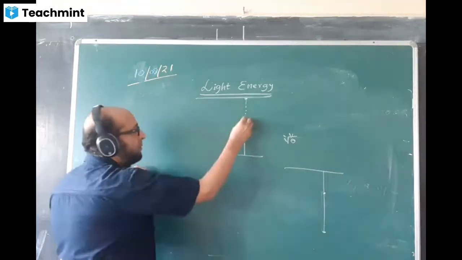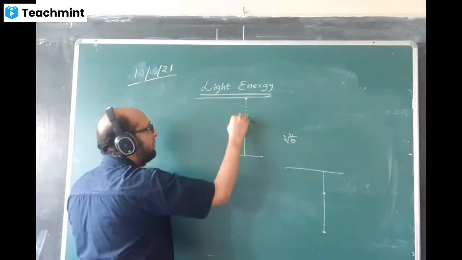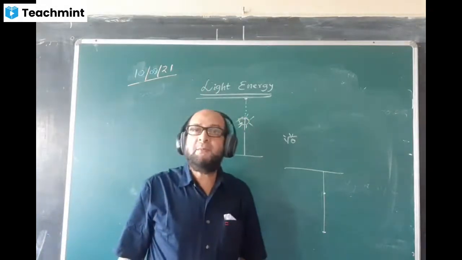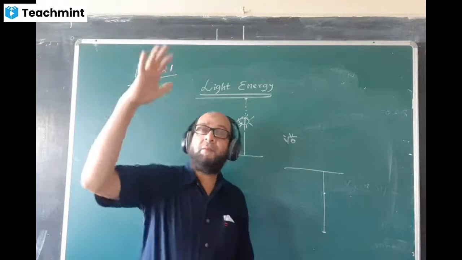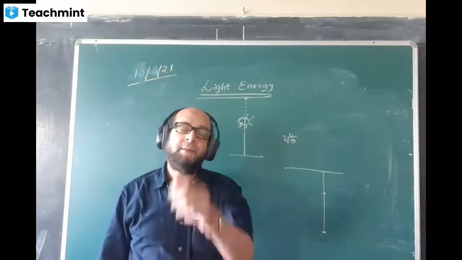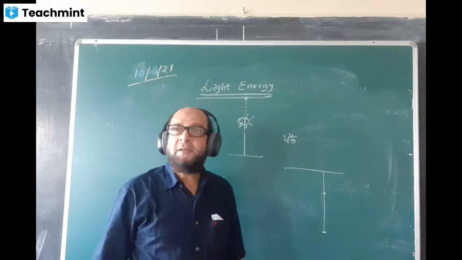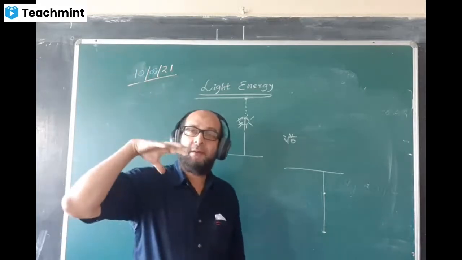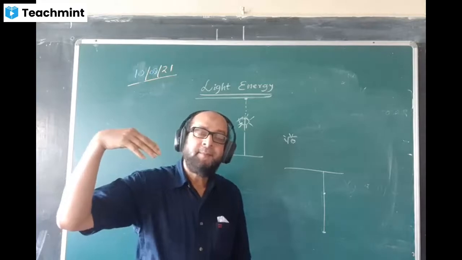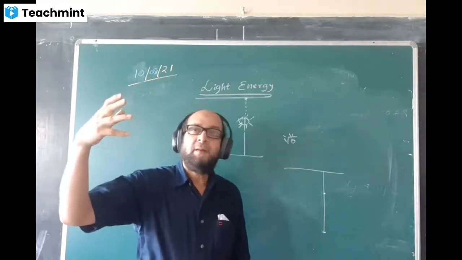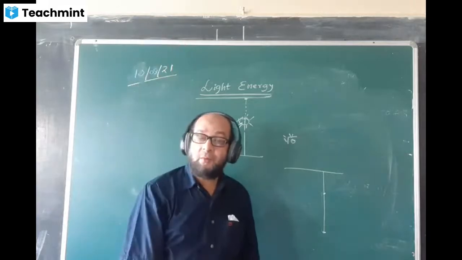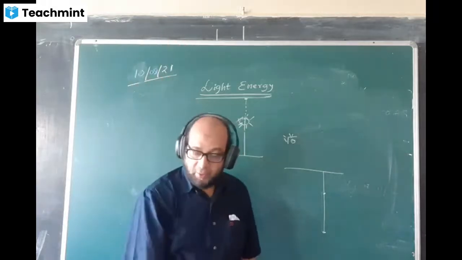Here is the actual position of the sun. The sun is right on top. In which direction are the sun rays coming to us on the ground? Rarer to denser or denser to rarer? Tell me. Sir, rarer to denser. Rarer to denser. From the top it is coming down. The top air is rarer and the lower air is denser.